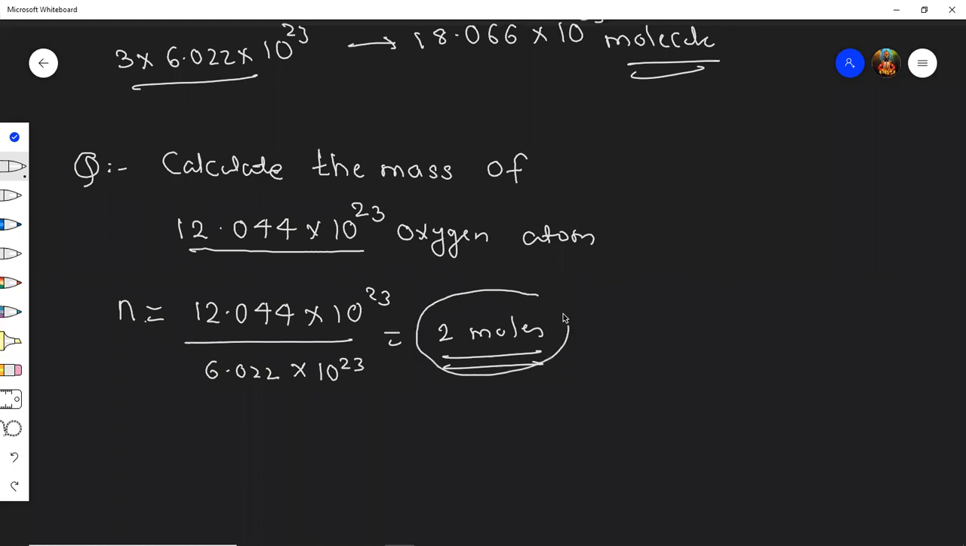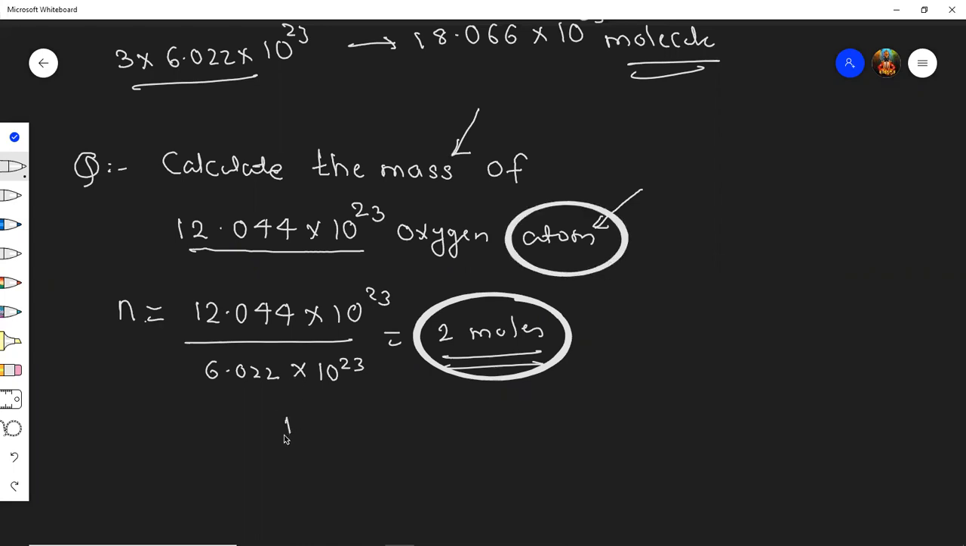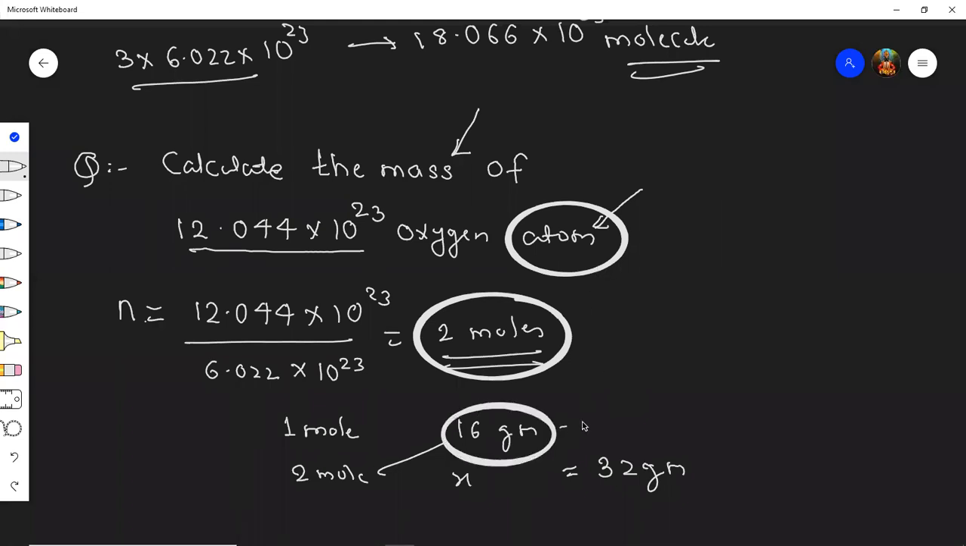2 moles. But students, they asked us mass. And focus here. They asked oxygen atom. They did not say oxygen molecule. So students, I know 1 mole of oxygen atom is 16 grams. And how many moles did I get? 2 moles. So X. So 16 into 2 is 32 grams. Nalkar Shraddha, I think this is where you made a mistake. Instead of 16, you have taken 32. You have considered it as oxygen molecule. Students, it is clearly written here, it is oxygen atom.